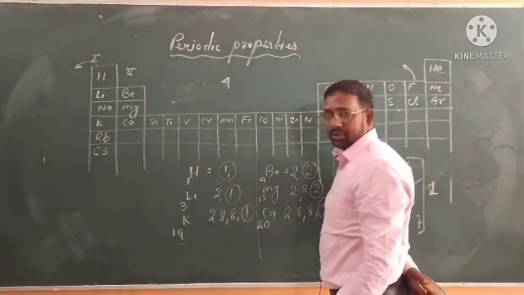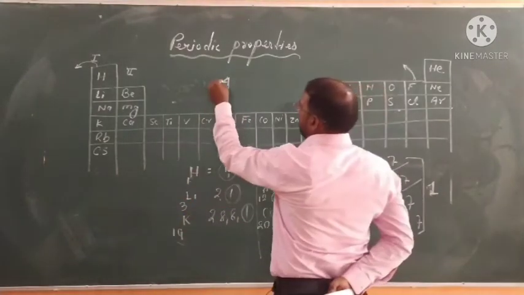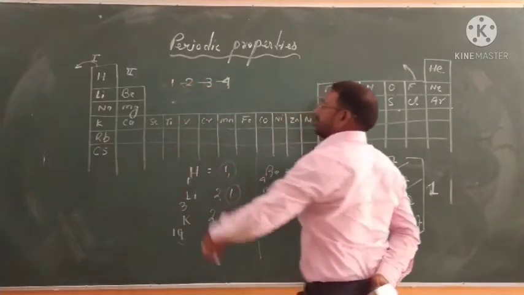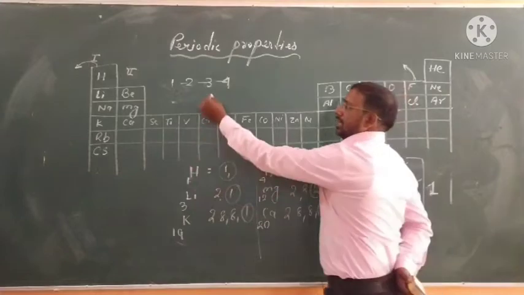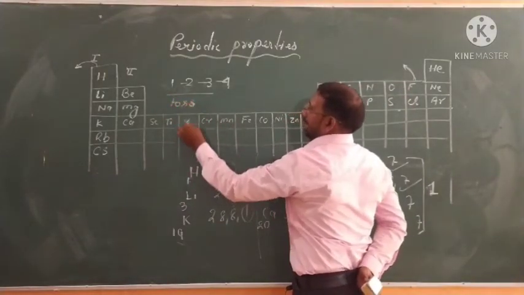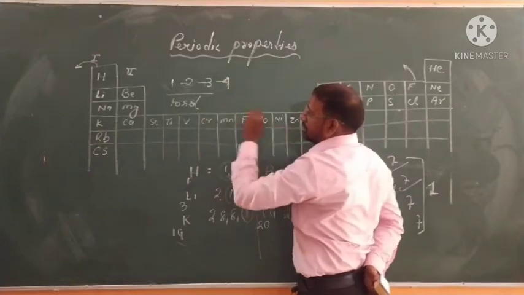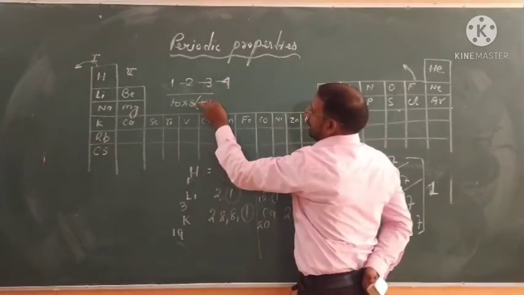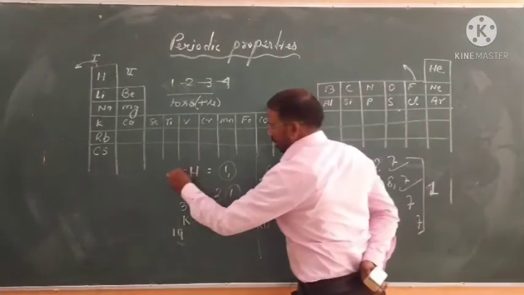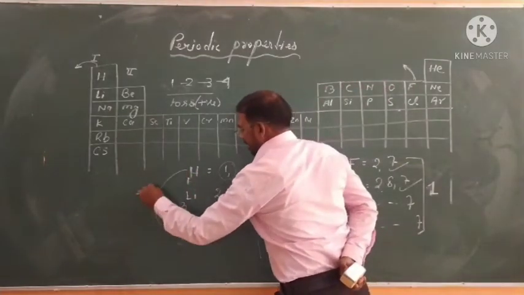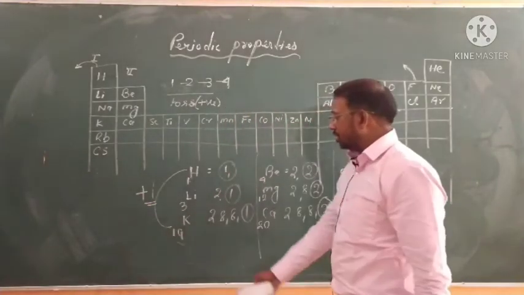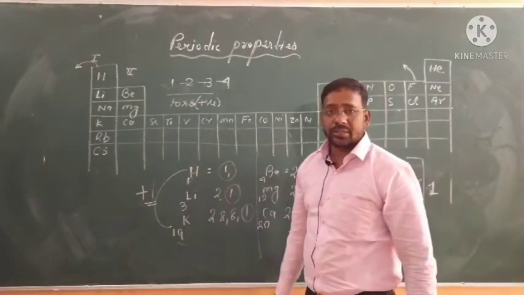Elements which have fewer than 4 electrons, like 3, 2 and 1, will lose electrons and form cations. That is why they have valency one, and they will always lose one electron. Therefore, they are known as electropositive.